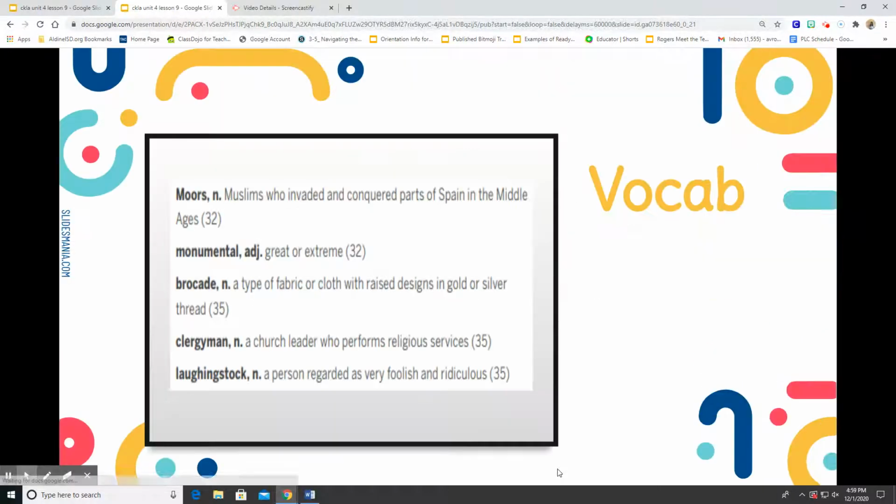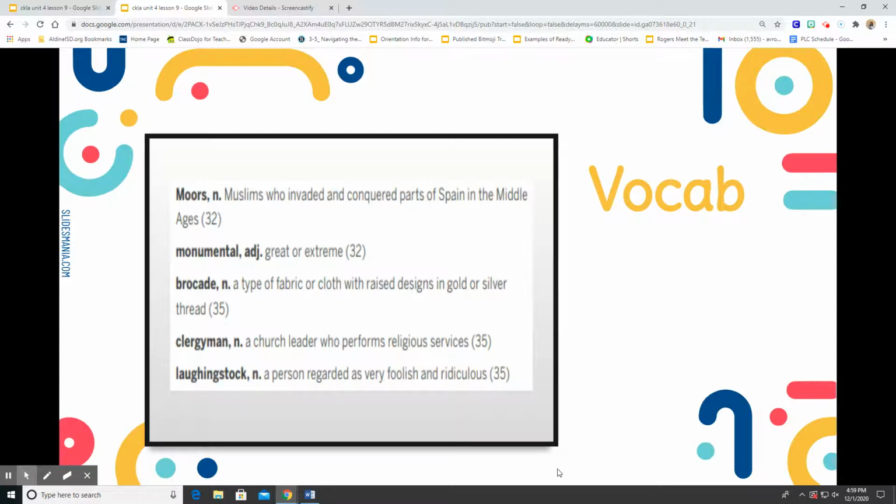Before we go into our reading today, we're going to look at our core vocabulary words. Our first core vocabulary word is Moors. That is a Muslim who invaded and conquered parts of Spain in the Middle Ages. That's on page 32. Monumental is our next core vocabulary word. That means great or extreme. That's also on page 32.